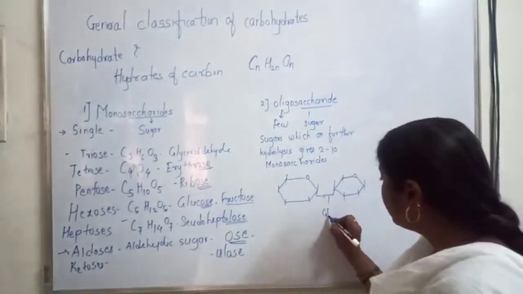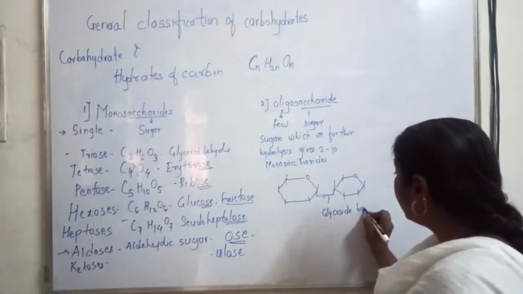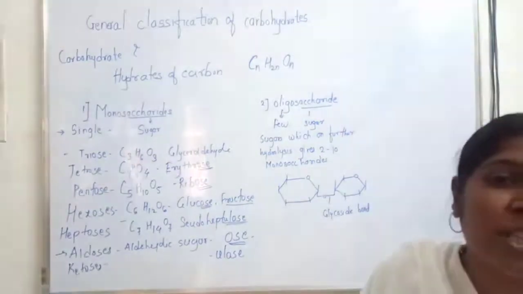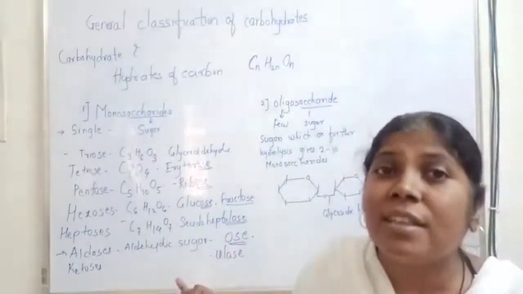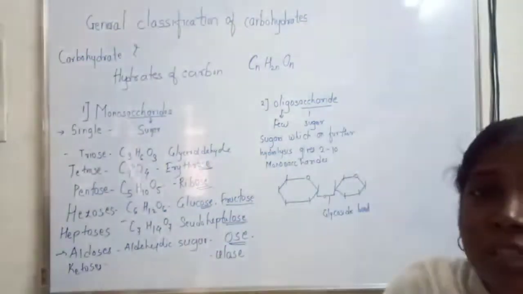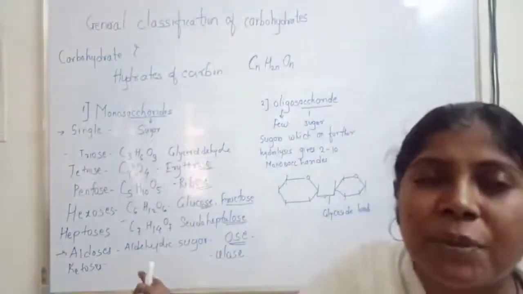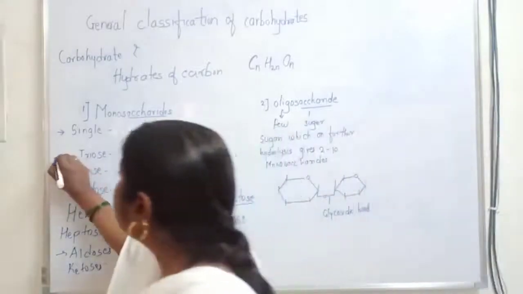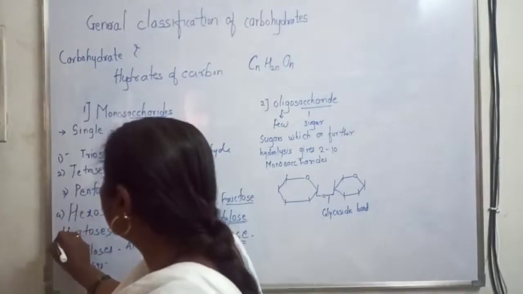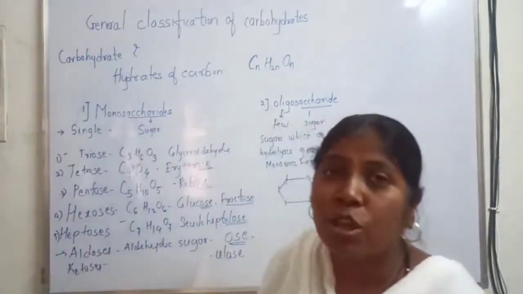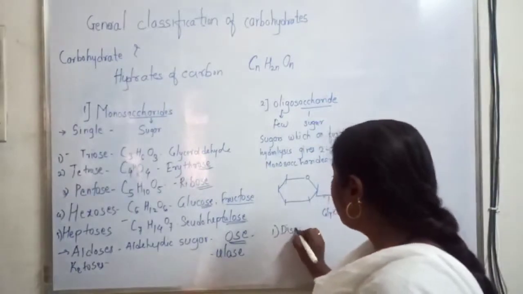Generally in case of sugars, the bond which links monosaccharides with each other is the glycosidic bond. The glycosidic bond is the important bond in carbohydrates which is responsible for linking the monosaccharides. In the previous classification of monosaccharides, we saw that depending upon the carbon atoms present in the structure, we have 5 classes: triose, tetrose, pentose, hexose and heptose. And in case of oligosaccharides, the first class is disaccharide.